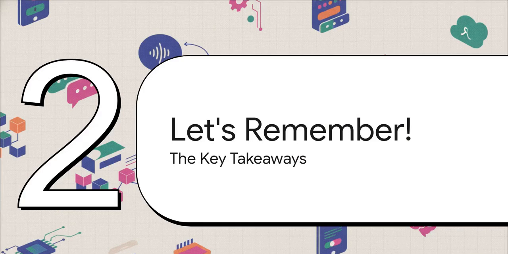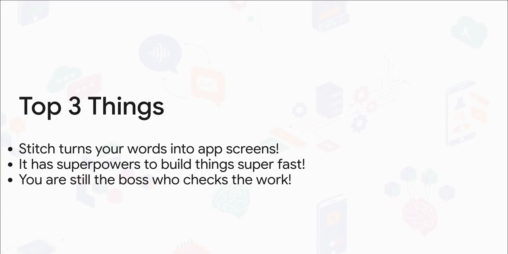Phew, that was so much fun. Are you ready to remember the 3 most important things we learned about our amazing helper, Stitch? Okay, let's do it. Number 1, Stitch can turn your words into app screens, like magic. Number 2, it has superpowers that help you build things super duper fast. And number 3, the most important one of all, you are still the boss.